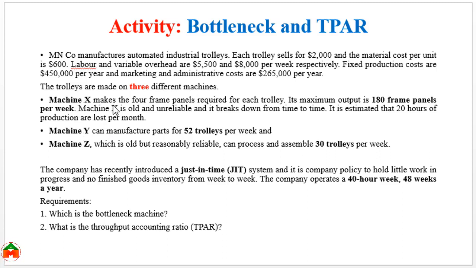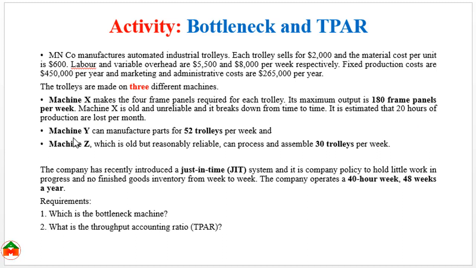Machine X makes the 4 frame panels required for each trolley. I mean, machine X produces the panels for the trolley. Its maximum output is 180 frame panels per week. Machine X is old and unreliable and it breaks down from time to time. It is estimated that 20 hours of production are lost per month due to machine X.